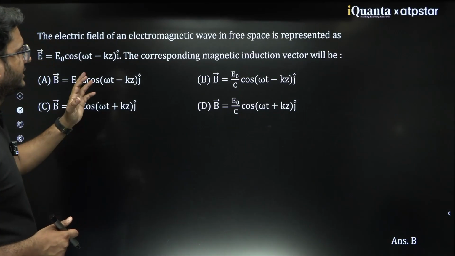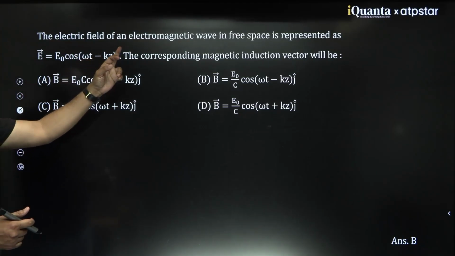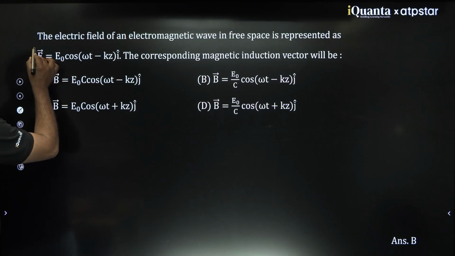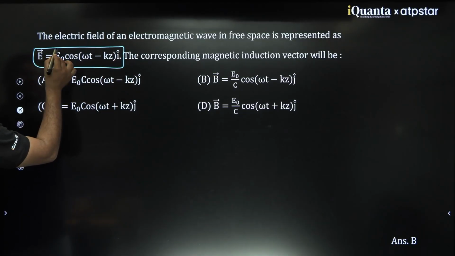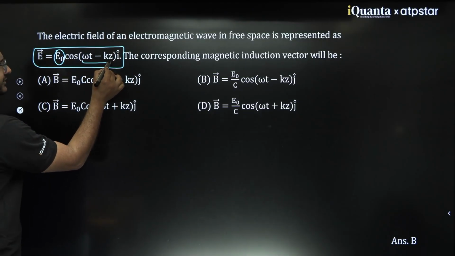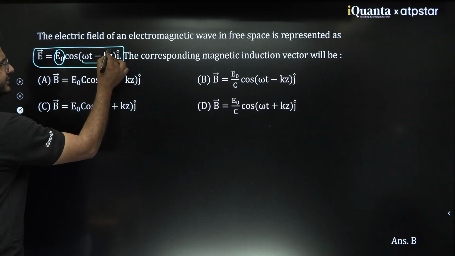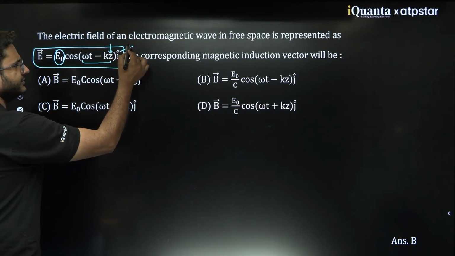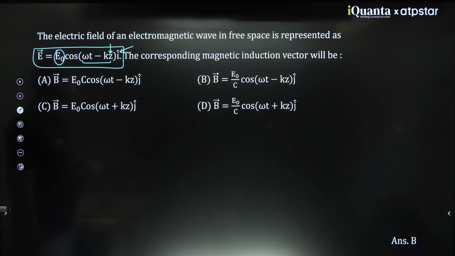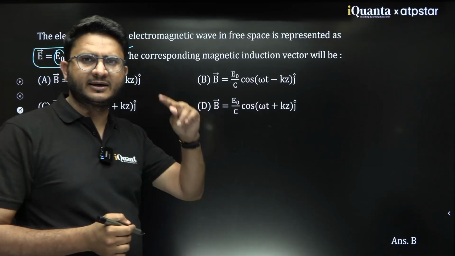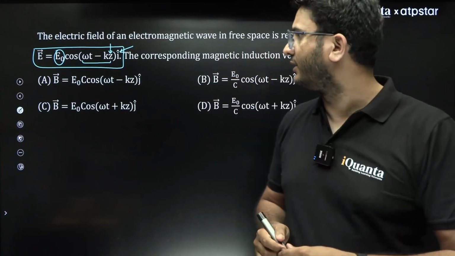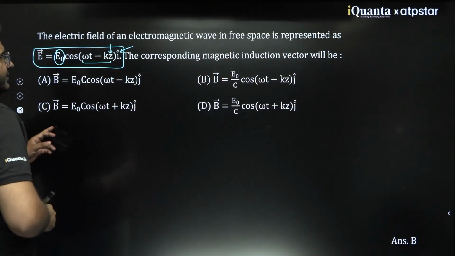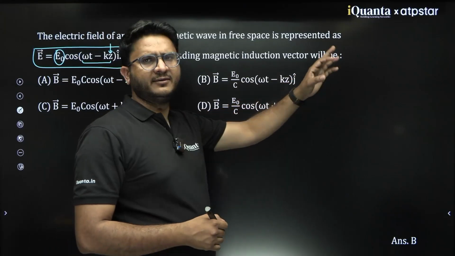Now see one more question. Let's see this question. They are saying the electric field in electromagnetic space, free space, is represented by this equation. That means its amplitude is E naught. This is the phase. It is moving along plus Z axis, and this is the direction of the electric field. That is, the electric field fluctuation is along I cap. Now they are asking what the corresponding magnetic field vector would be.